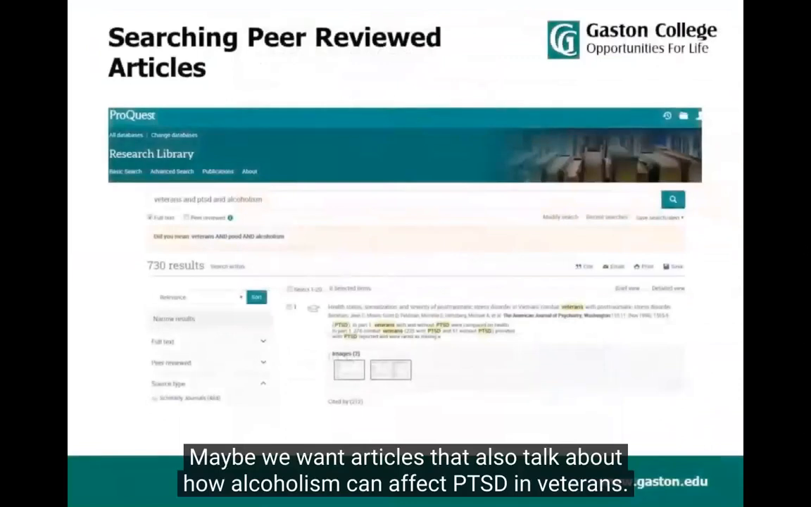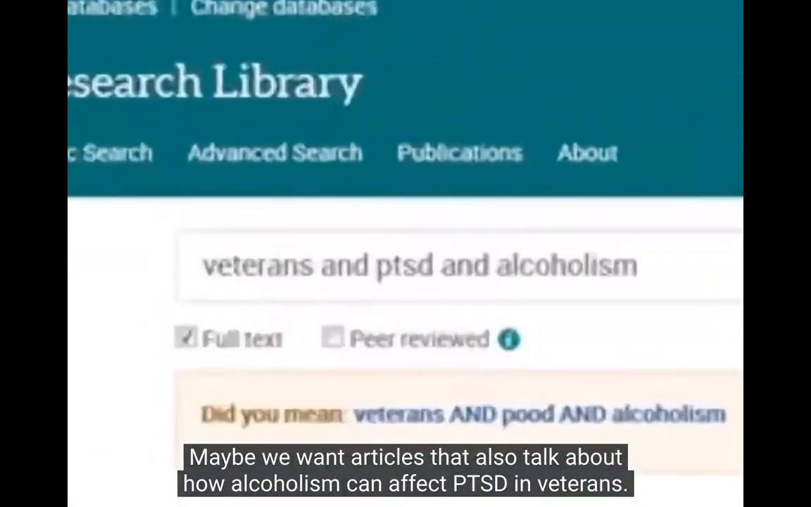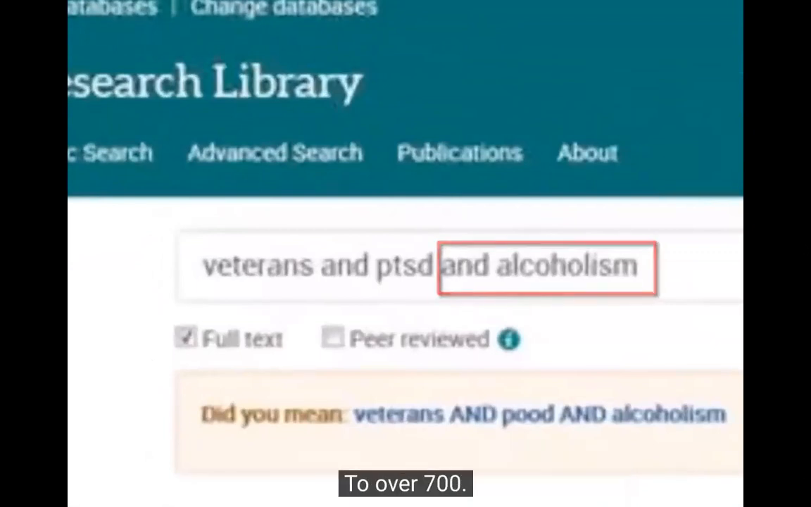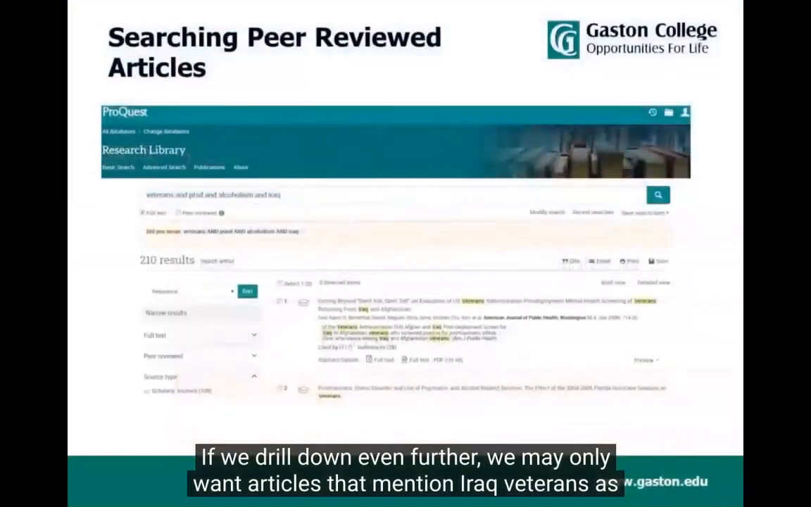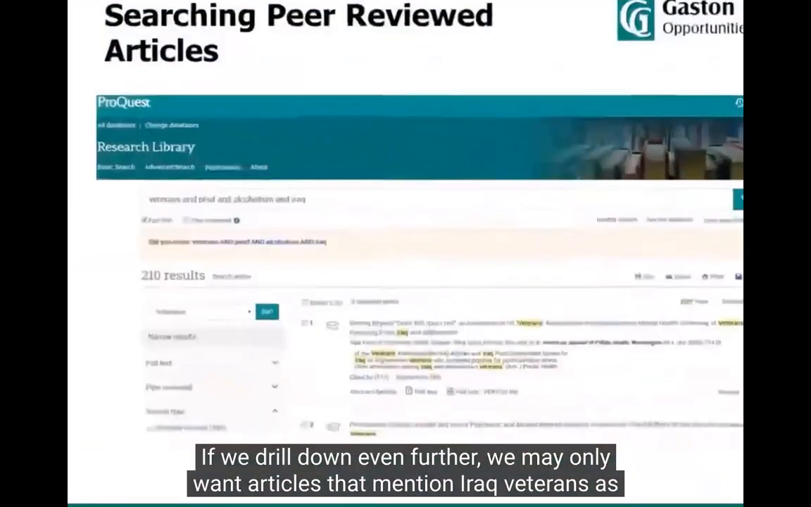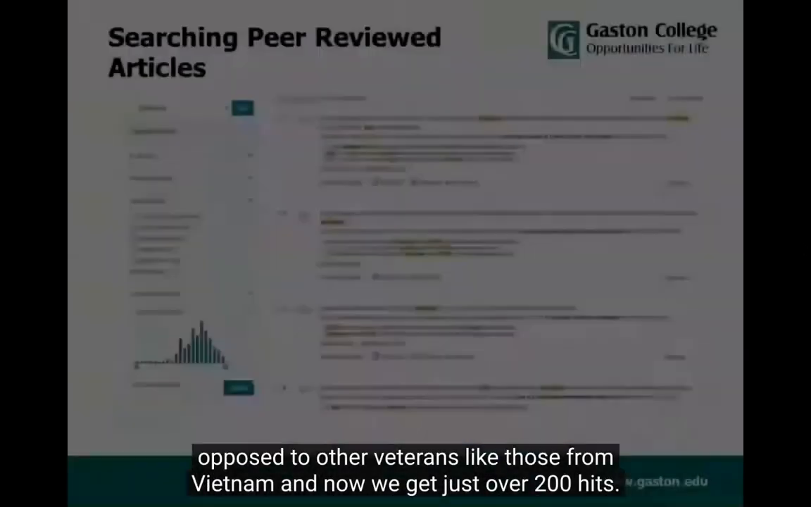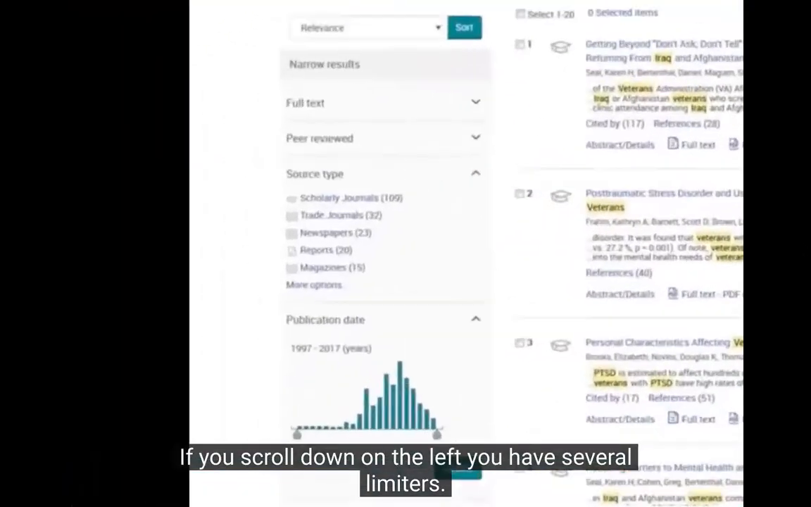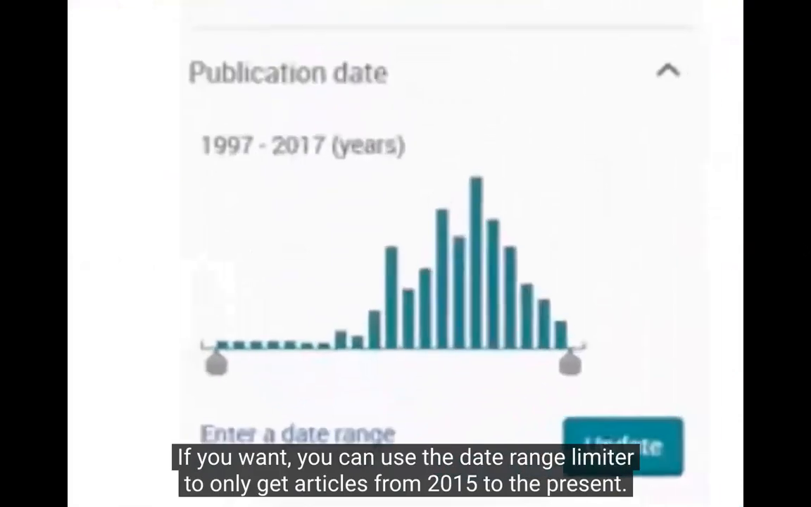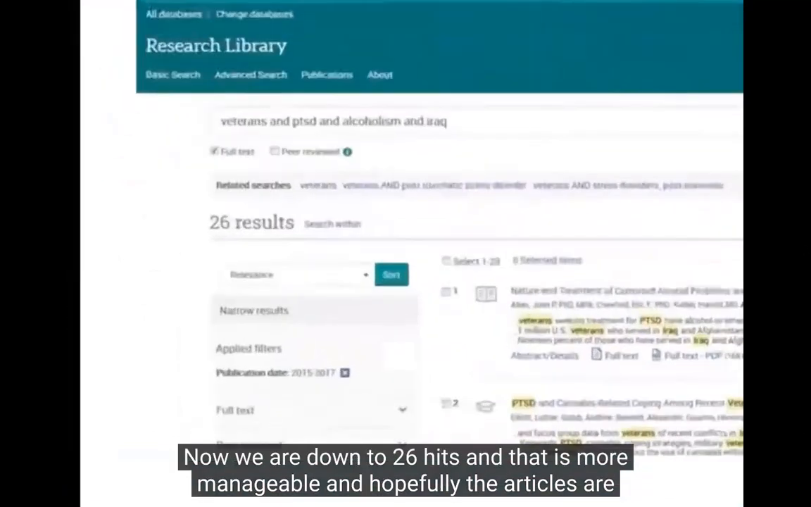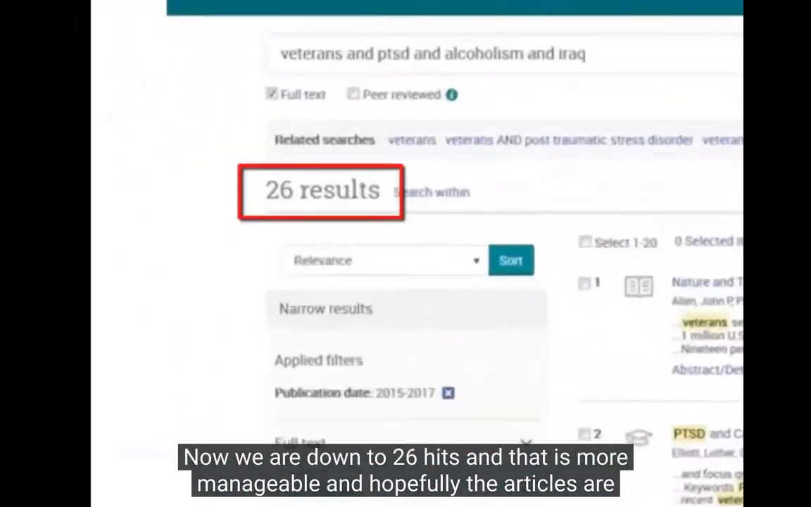Maybe we want articles that also talk about how alcoholism can affect PTSD and veterans. Just add the word alcoholism after another "and" and typing the word, and again our hits will go down to over 700. If we want to drill down even further, we may only want articles that mention Iraq veterans as opposed to other veterans like those from Vietnam, and now by adding Iraq, we get just over 200 hits. If you scroll down on your left, you have several limiters. If you want, you can use the date range limiter to only get articles from 2015 to the present. Now we are down to 26 hits, and that is more manageable, and hopefully the articles are more on topic to what we need.